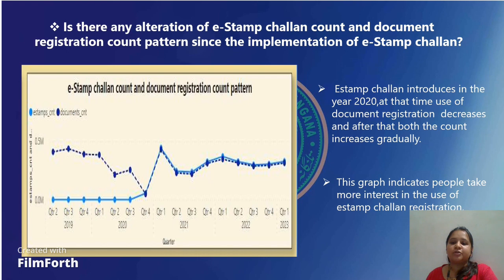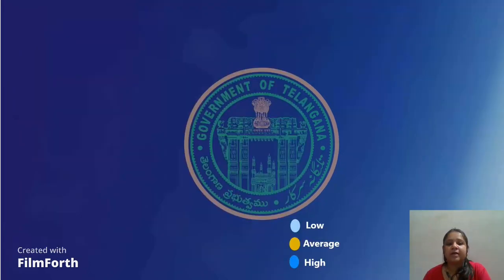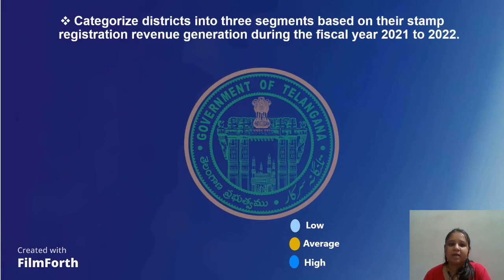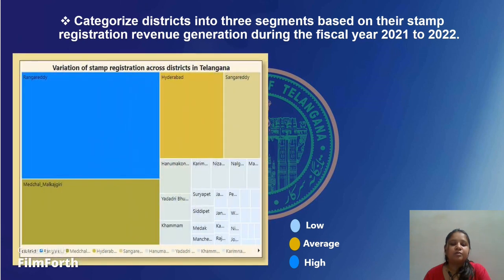Next question: categorize districts into 3 segments based on their stamp registration revenue generation during the fiscal year 2021 to 2022. For that purpose, I am using this tree map, which gives us the information regarding these 3 segments.